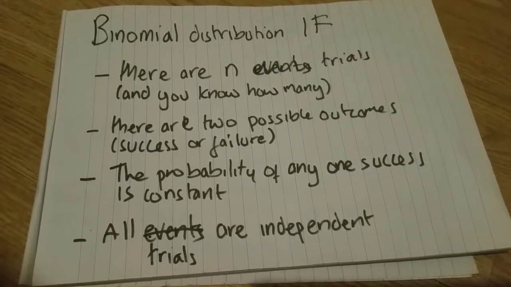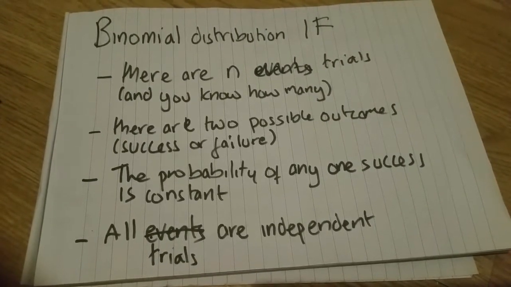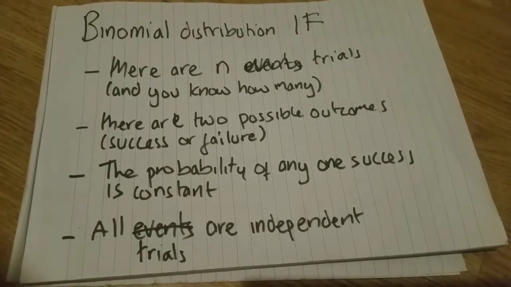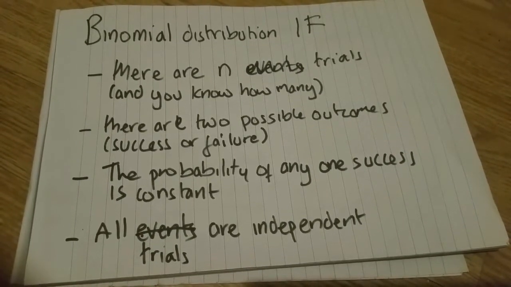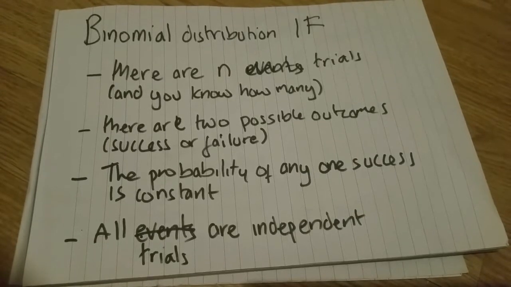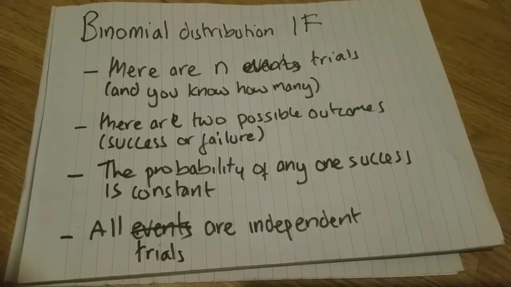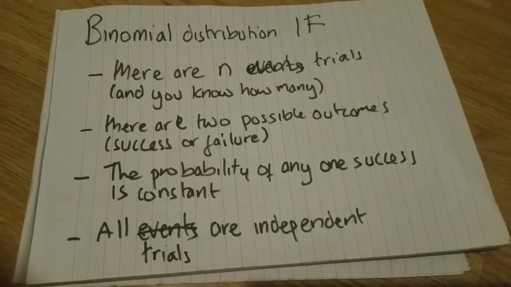Criteria number one: we need to know how many trials there are going to be. What do we mean by trials? Let's take an example. Suppose you do an experiment where you're going to toss a coin 30 times. That's 30 trials. Okay, so we need to know that we've got trials. We need to know how many we've been doing.